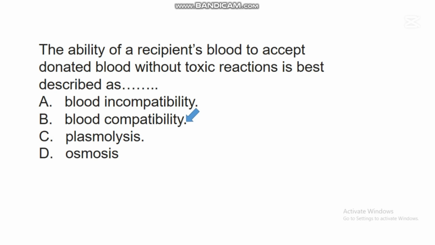So if someone accepts blood from a donor and there is no negative reaction, it means that the blood group of the donor is compatible with the blood group of the individual that received the blood. So a condition whereby the recipient blood matches the donated blood without any harmful or allergic or abnormal reactions is best described as blood compatibility.